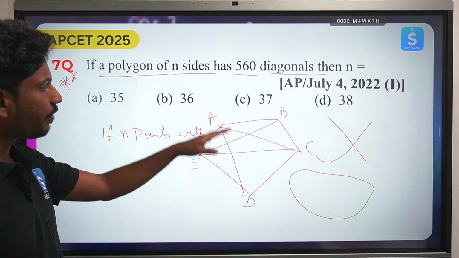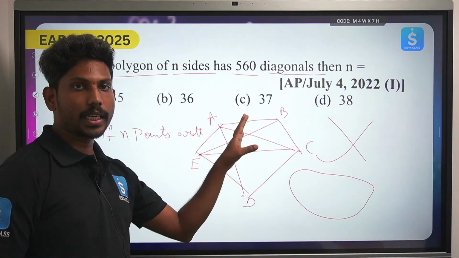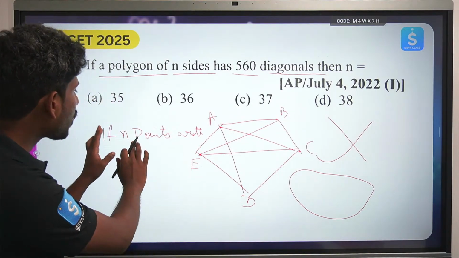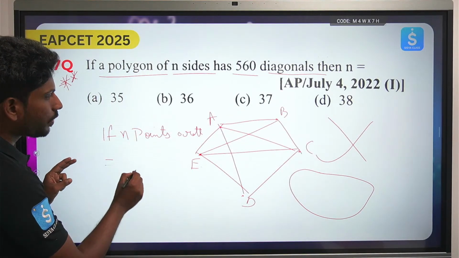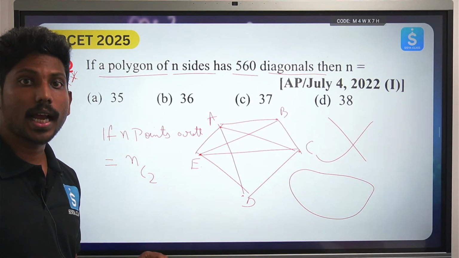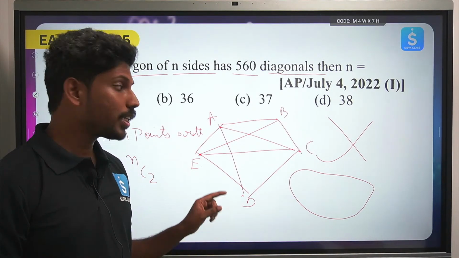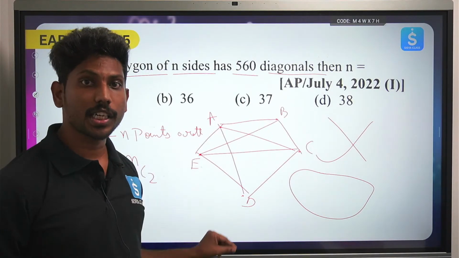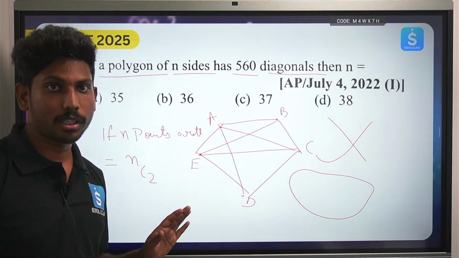So these are the different ways in which you can have totally any number of ways you can connect these dots. It is a small example. Suppose you have n points, so how many different ways? So that will be NC2 total ga NC2 points అనేవి జాయిన్ చేయొచ్చు. So there are NC2 lines that you can join from each and every point, right? So this is what I wanted to say.